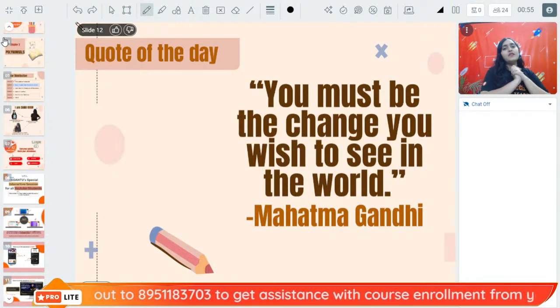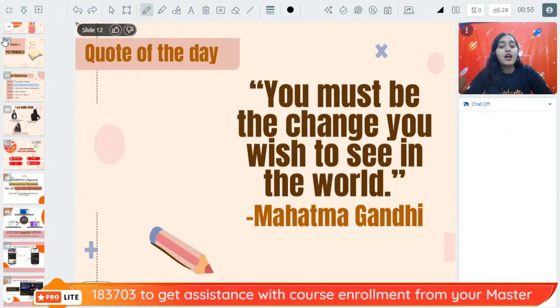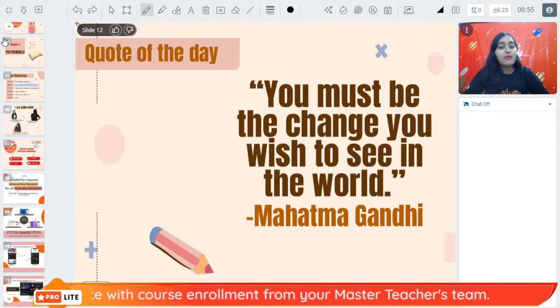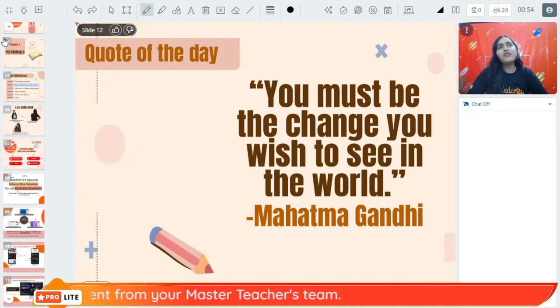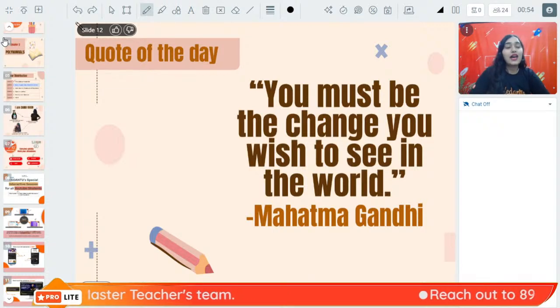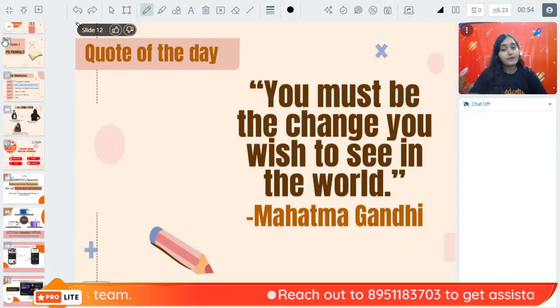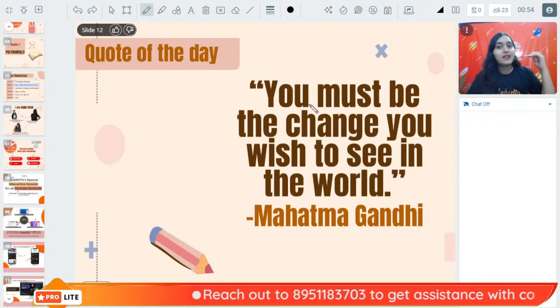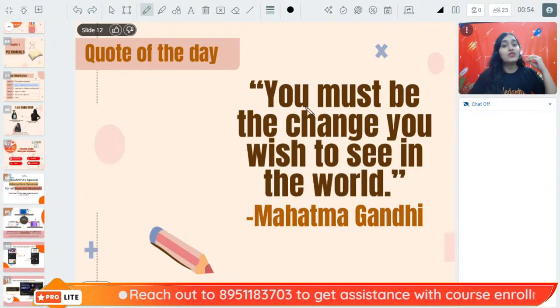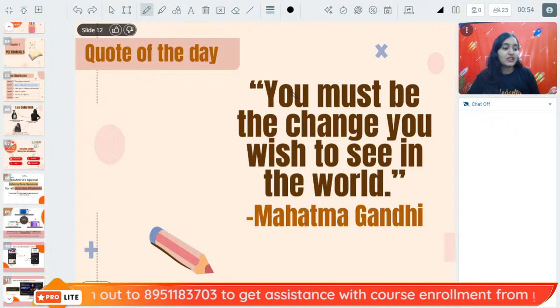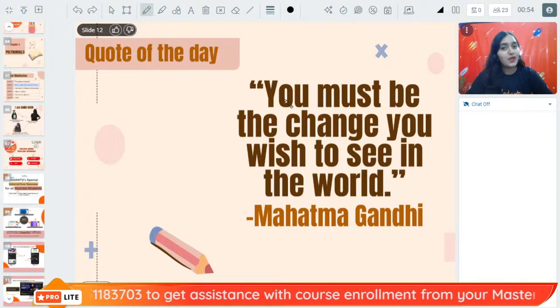Starting the lecture with the quote of the day. Today we have brought for you Mahatma Gandhi ji's quote: You must be the change you wish to see in the world. If we keep sitting and thinking that we need to change this, we need to change that, somebody should work on this, government should do this, government should do that, no, we should be the change that we want to see in this world. We should bring the change that we want to see into this world. Then only others will follow.